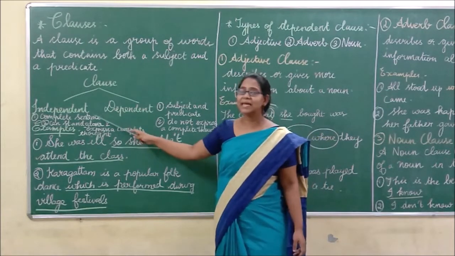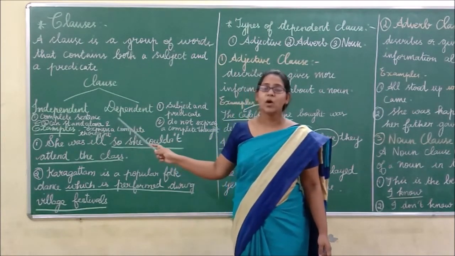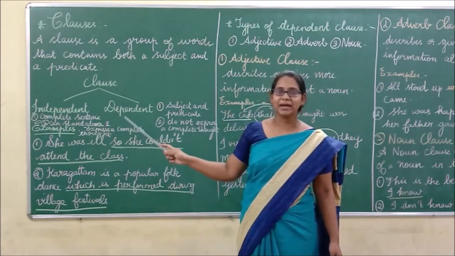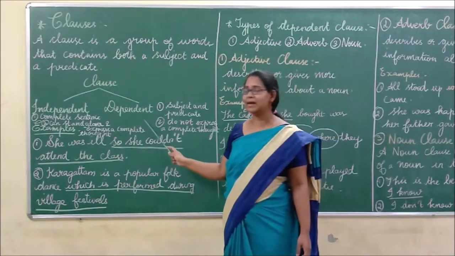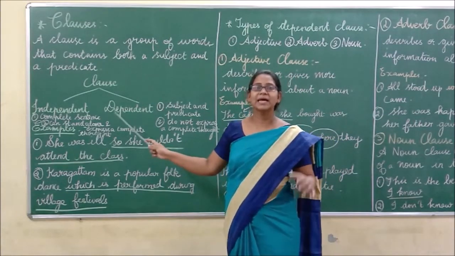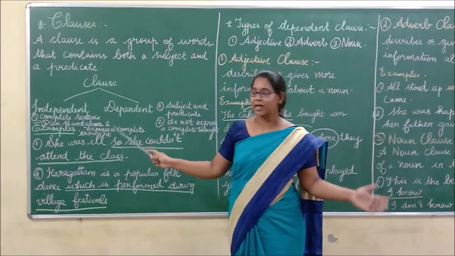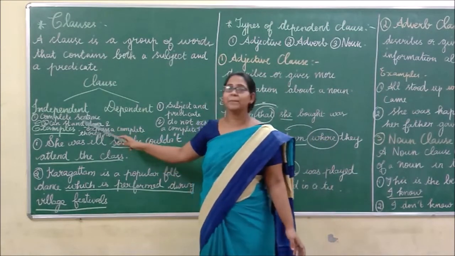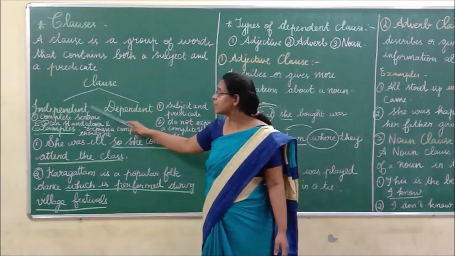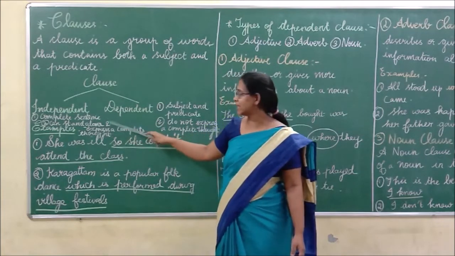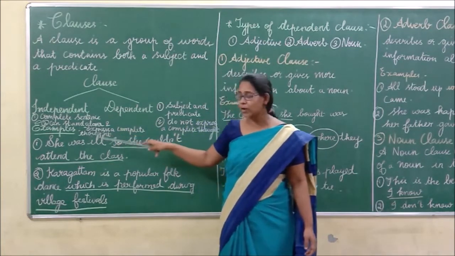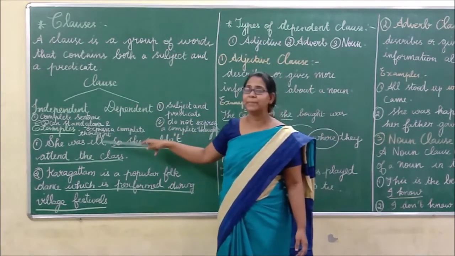By the name itself, we can understand what is meant by independent clause and dependent clause. Independent, it doesn't depend on anything. It is a complete sentence. Independent clause is a complete sentence, can stand alone and express a complete thought.